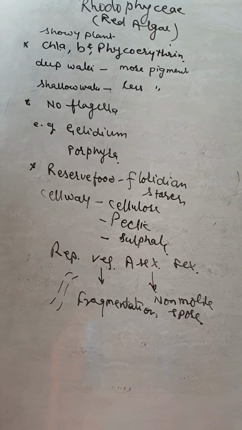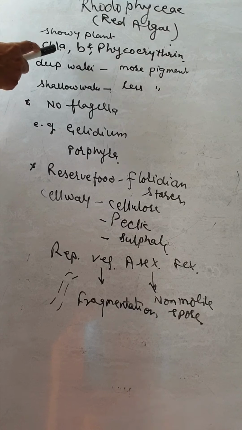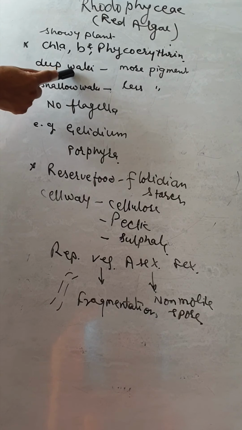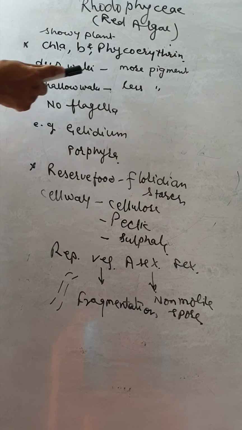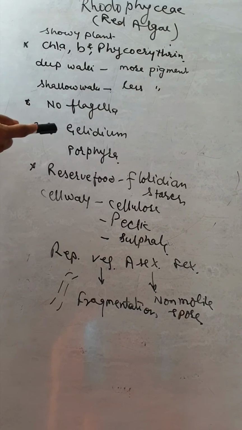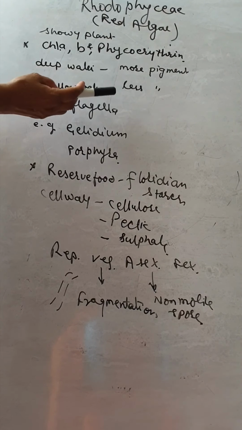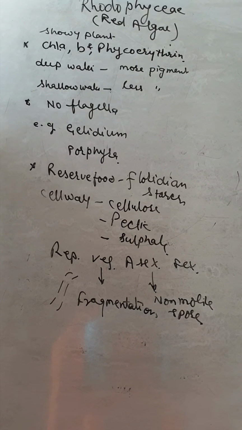So the Rhodophyceae, red algae, are the most showy plants because of the presence of red color. The red color is due to chlorophyll A and phycoerythrin. They are aquatic. Those found in the deep water have more pigment, and in the shallow water less pigment, because of the absorption of blue-green wavelength in the water.